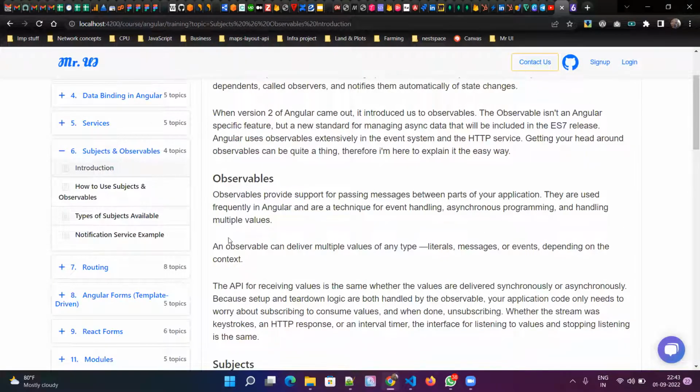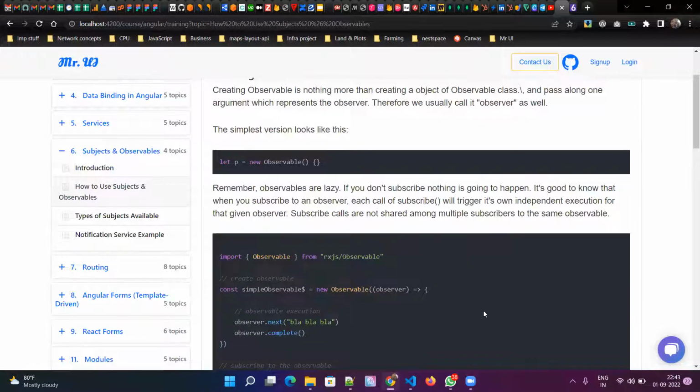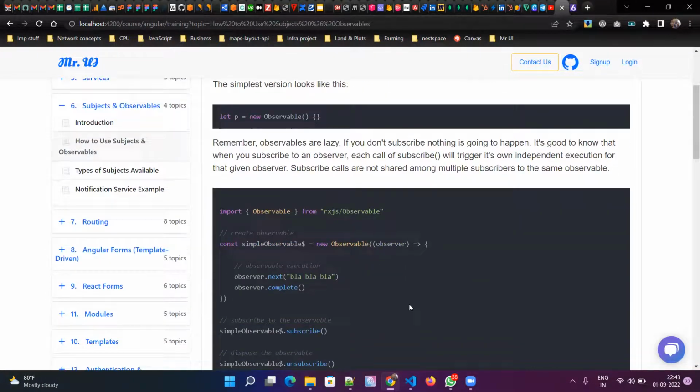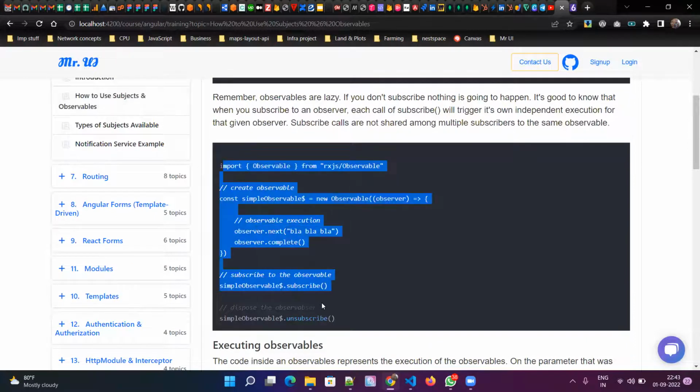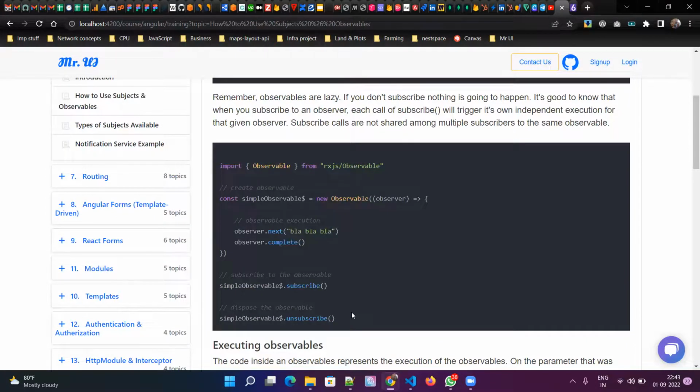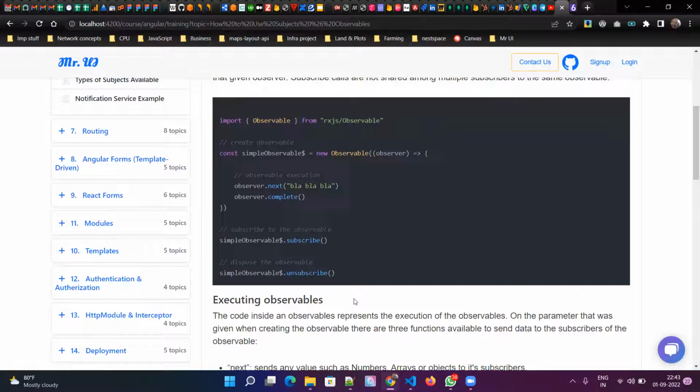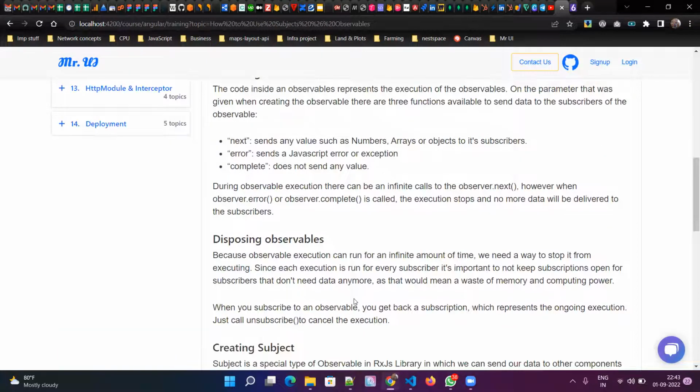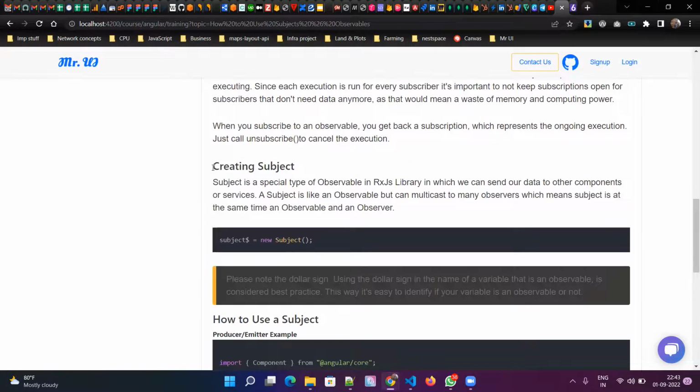Okay, so we are done with unicasting and multicasting. Now we are here with the example. This is an observable example, and we'll execute it and see how it works. But just before that, let's see what a subject is. As I said, it's an observable, but it is like both.